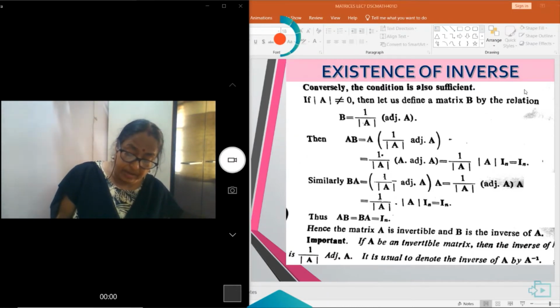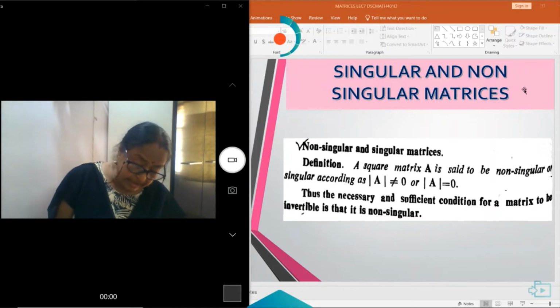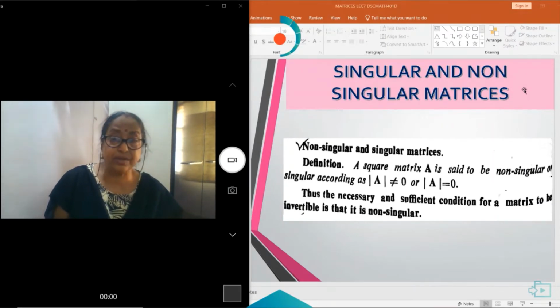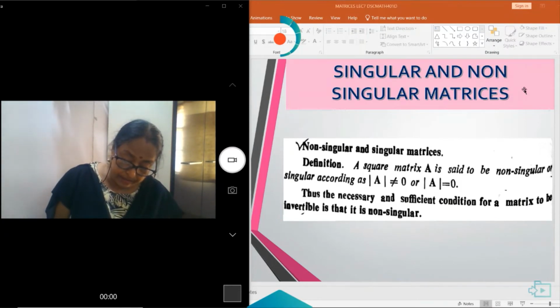So, what is the definition of non-singular and singular matrices? A square matrix A is said to be non-singular if the determinant of A is not equal to 0, and if it is singular, then the determinant of A is equal to 0.